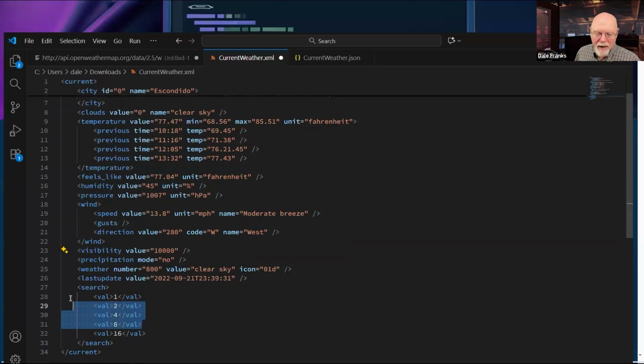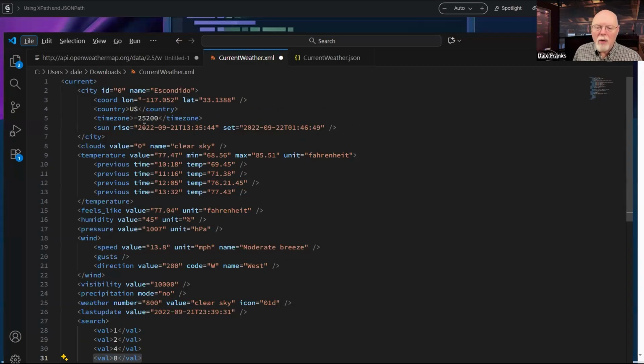But again, I can do it like this. I have the search thing that I put in here, which formally has all of these values in an array. And so, to get one number back, I've got all of this text. That's what we mean when we say XML is verbose. Now, the upside of that verbosity is a very predictable and very easy to parse structure inside the XML.